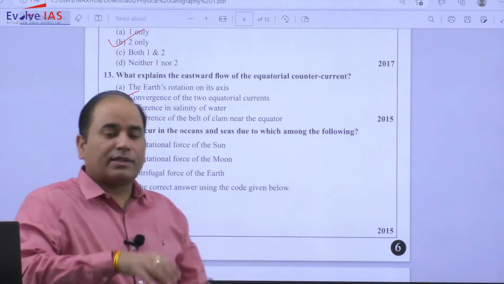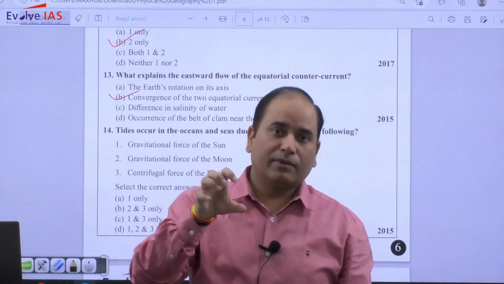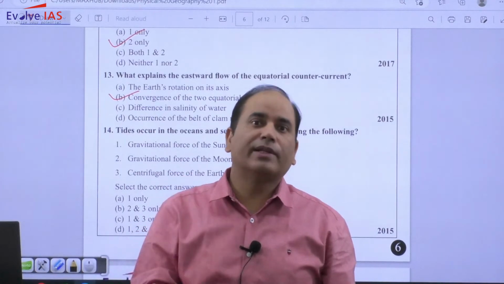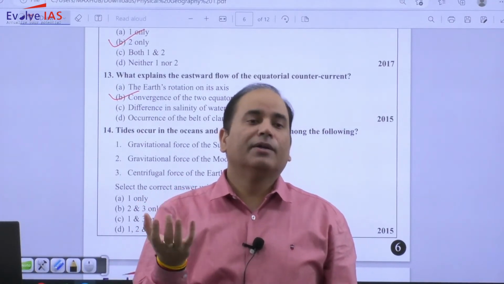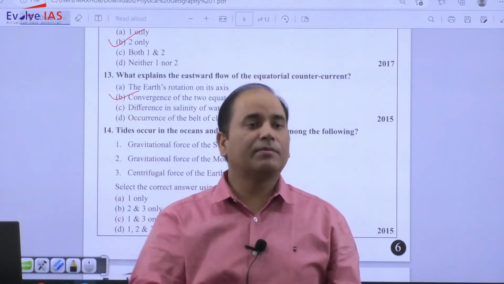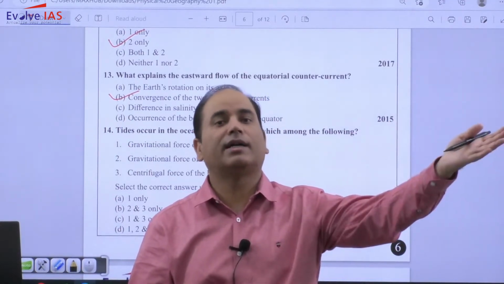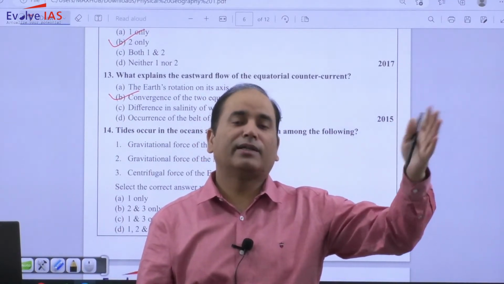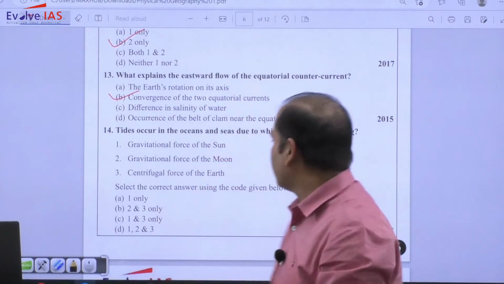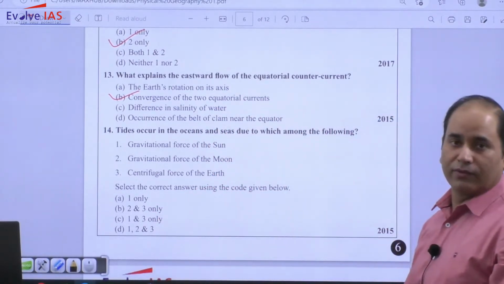But the side in which this gravitational pull will be there will be rising. We call it high tide. But to counter that high tide, there will be one more high tide opposite to it on the earth's surface, and that opposite side is associated with the centrifugal force of the earth.